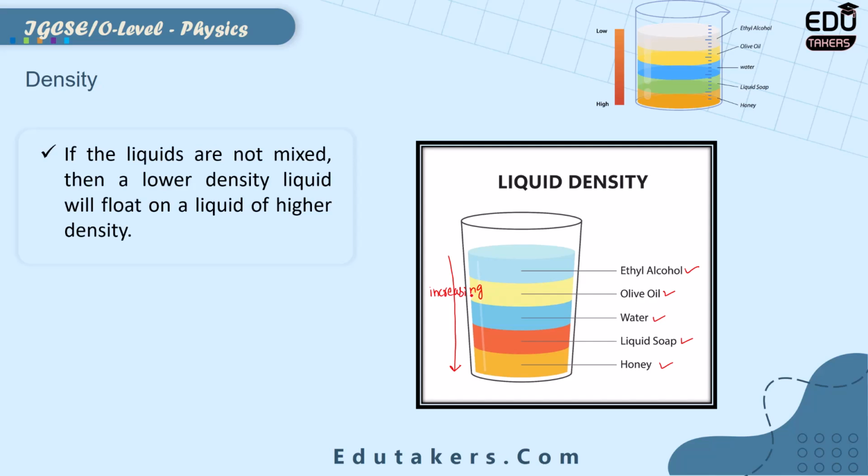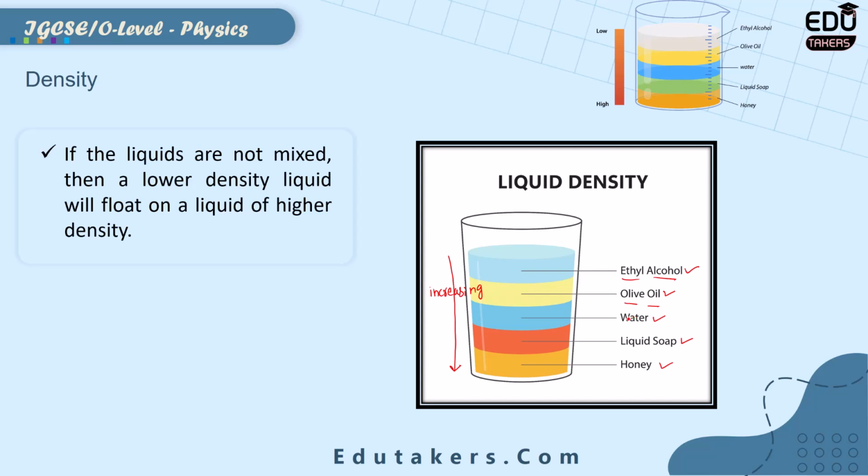Here are different liquids that are not mixed. So if the liquids are not mixed, then the liquid which has lesser density will float over all other liquids that have higher density. Here ethyl alcohol has a smaller density as compared to all others. That's why it will float over all other liquids. After that, there is the olive oil whose density is smaller than water, liquid soap and honey. That's why it will float over all of these liquids.